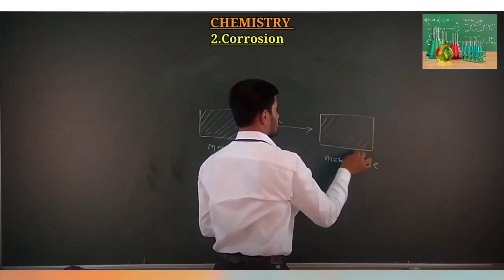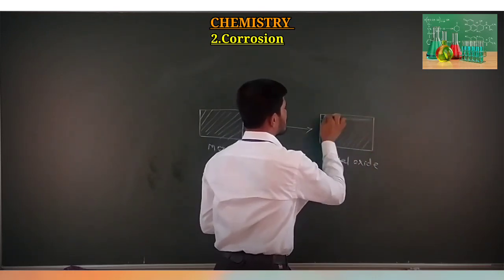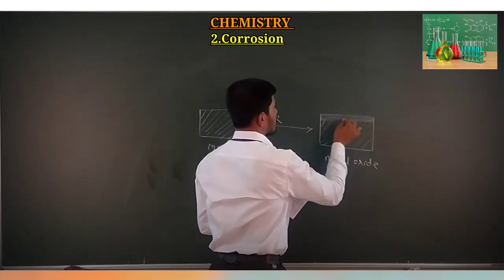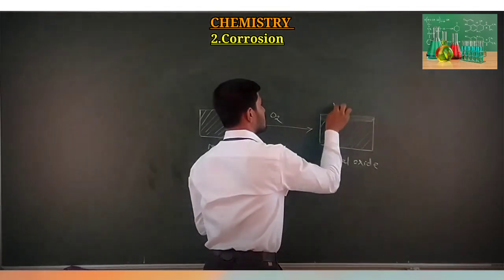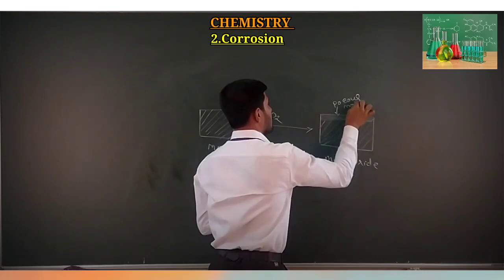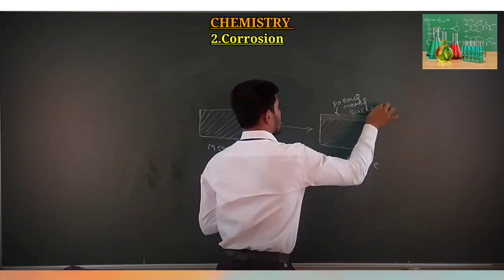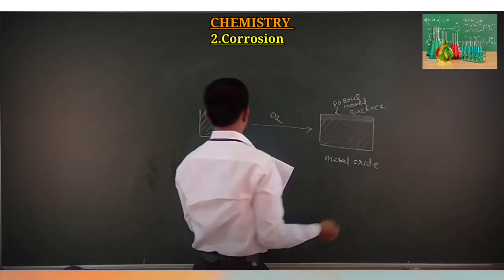But in case of metal oxide, the surface part gets corroded, and this part is the porous metal surface.